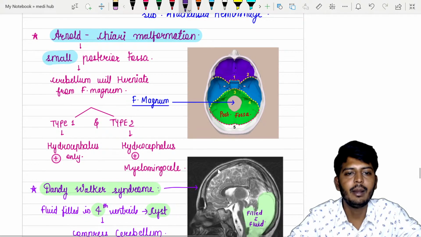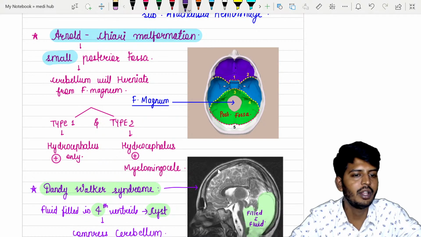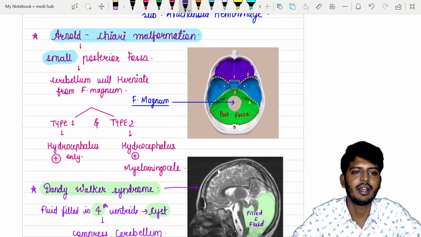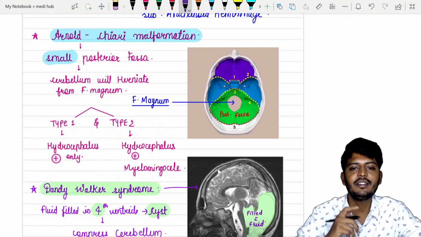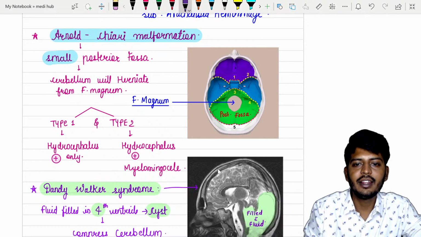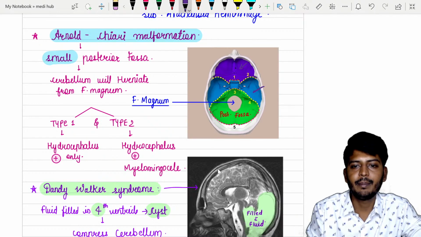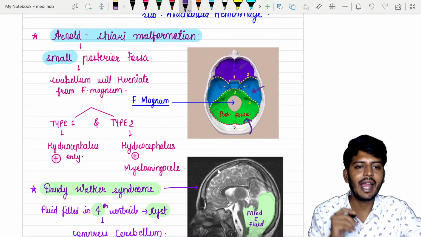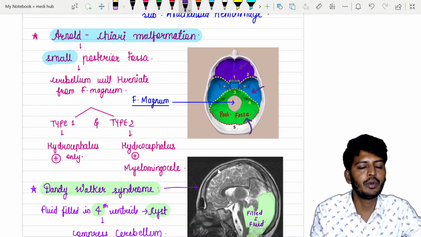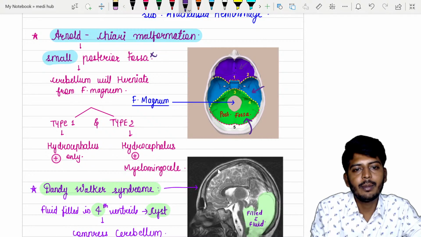These are some congenital malformations. This you will have to remember very well. So we have Arnold-Chiari malformation. What is this? First let's look here, my dear students. This is the anterior skull fossa, this is the middle one, and this is the posterior fossa of the skull. Now what happens here is that the posterior fossa will be very small.